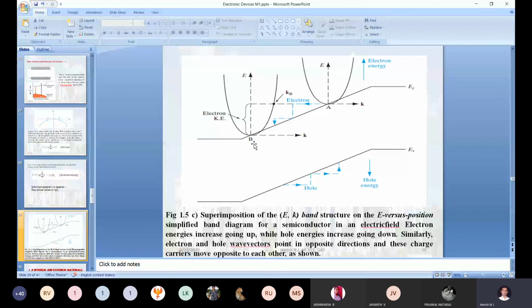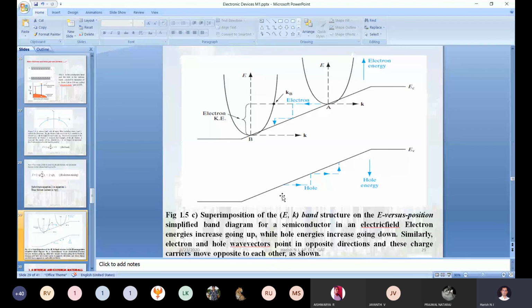From this discussion, we got to know that the electrons at the bottom layer of the conduction band have some potential, but their kinetic energy will be zero. In such a way we decide how the electron and hole energy is initiated, and when the electron or hole moves horizontally, how it loses its energy.